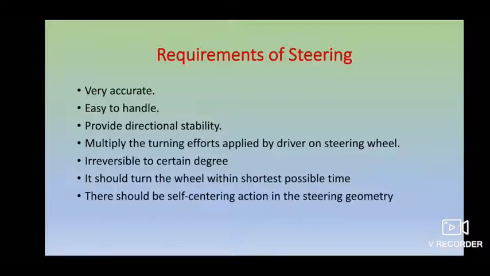Next, it should turn the wheel within the shortest possible time. When you make a rotation, when you are having deep turns, based on your turning radius and the required direction, it should react accordingly. There should be a self-centering action in the steering geometry, which we have discussed in our classroom teaching on steering geometry. What is a perfect steering geometry? Based on that, it should have self-centering cornering action. Okay, so these are the basic requirements of your steering.